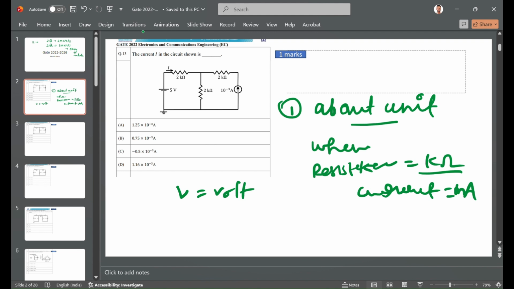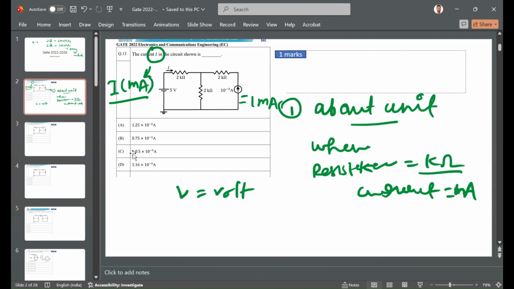So what I'm doing here, I'm just making it 1 milliampere, and this current I'm also assuming in milliampere. Okay, so all the options also get modified, but let's understand how important this point is, because here the options are already given. If the options were not there, you would not be sure whether your answer is correct or not. So in unit-based questions it may create a huge impact, so keep this point first.